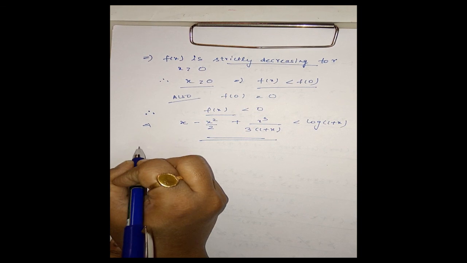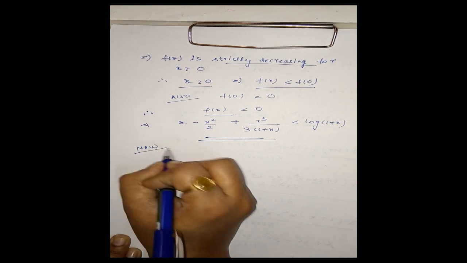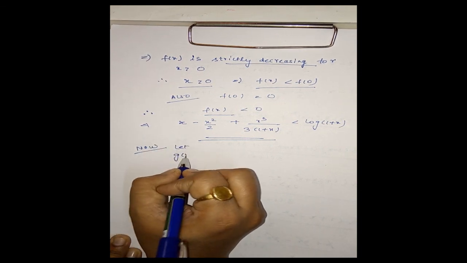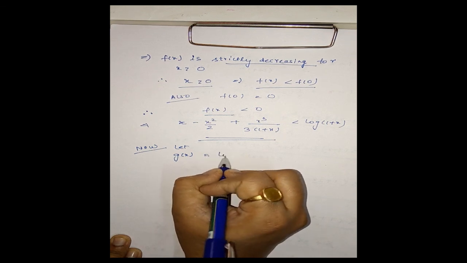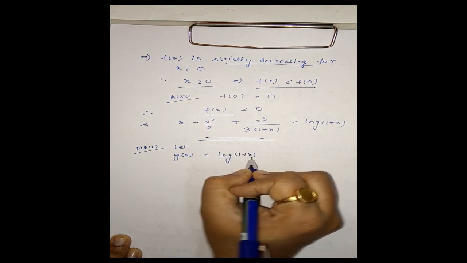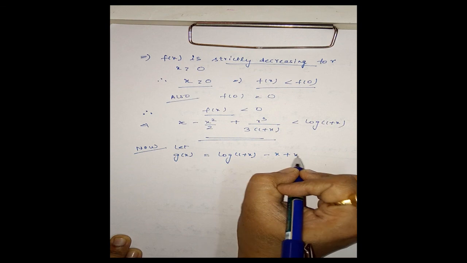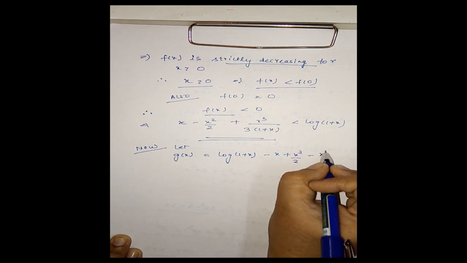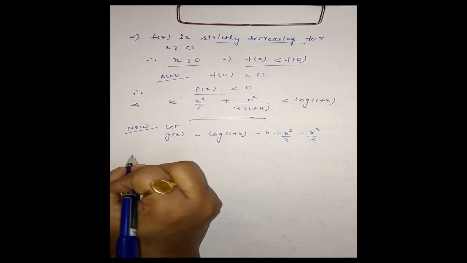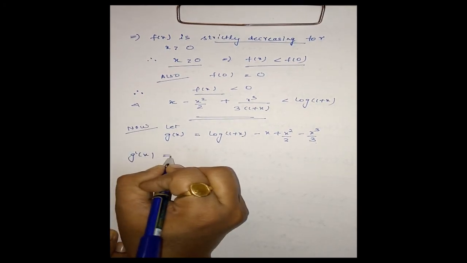Now same way we consider the next function. Let g of x be equal to log 1 plus x minus x plus x square by 2 minus x cube by 3. Now same here also, first find the derivative.